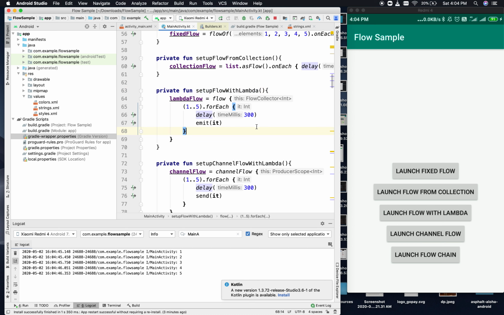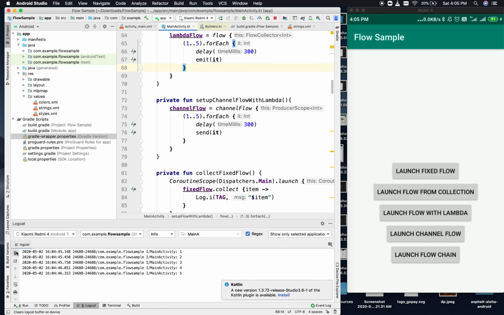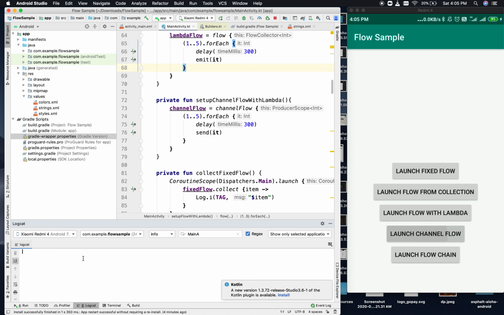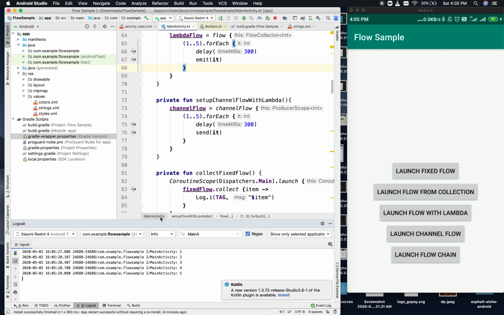So this delay is what you are seeing. After one emission there is a delay before the second one is emitted. We can think of this delay as a network operation or some sort of asynchronous operation. That's a mock of it. Whenever we deal with flow, later on we have to deal with some sort of asynchronous operations, so you can treat this delay as a mocking of those operations. Okay, now the fourth one, launch channel flow. So everything is working as expected.